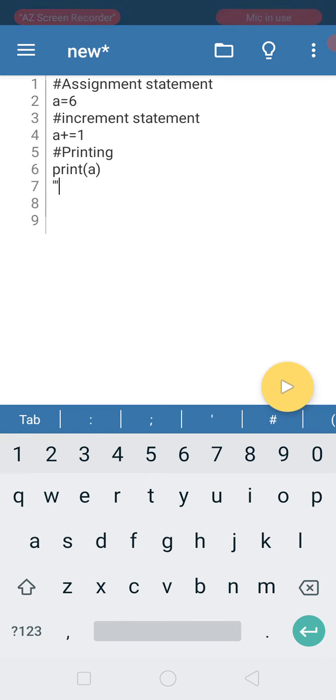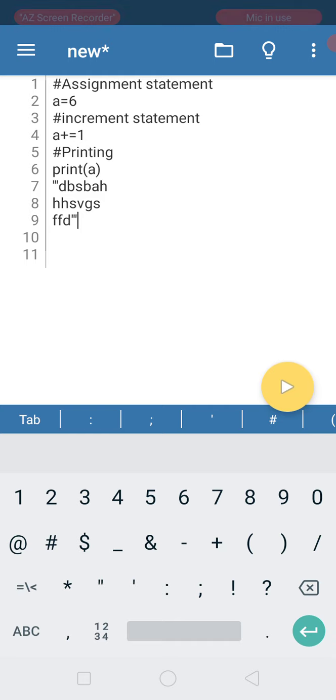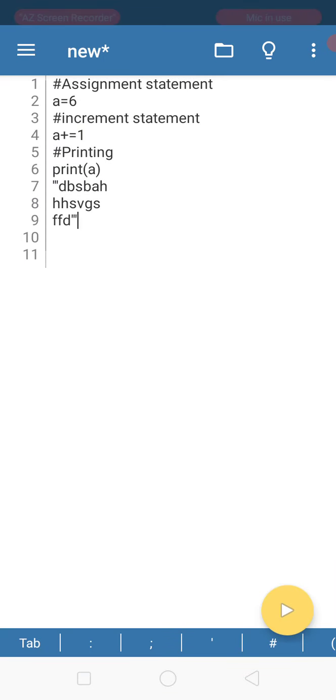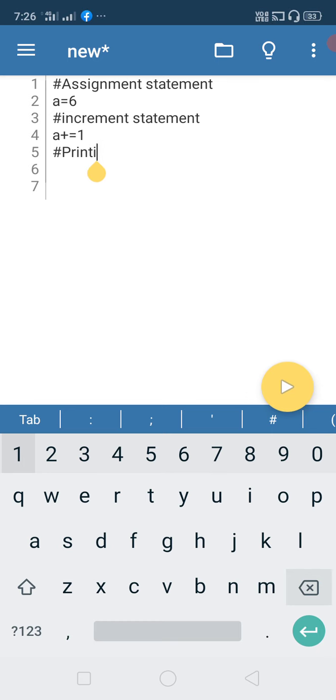If you want to write something like this, this is a multi-line comment, and if I run this, again I am getting the output. You see that comments are neglected. So if you want to write a multi-line comment, you need to use three quotes, and for a single-line comment, you need to use the hash symbol. Fine, and we can just move on to the break and continue statements.